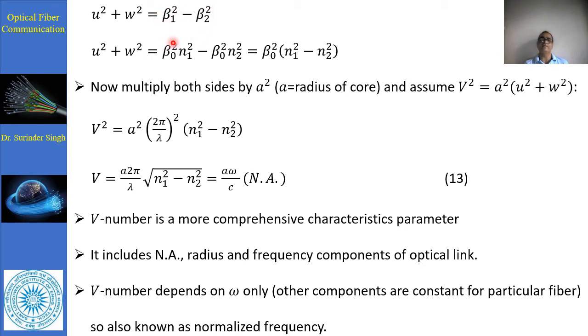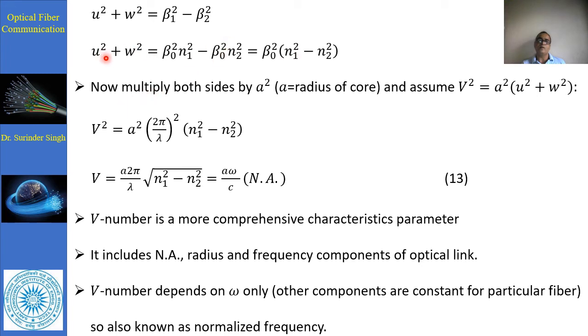These are basically related to the propagation part, and both are related to the beta naught value. So beta naught for the boundary condition interface, n1 for the core and n2 for the cladding, beta naught square is the common part.